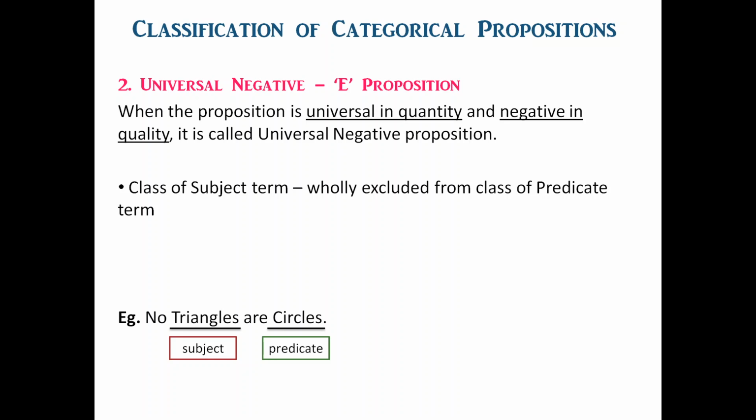The symbolic form of this proposition is No S is P, where S stands for subject term and P stands for predicate term. This proposition denies the relation of inclusion between the two classes universally. That is, one class, the class of subject term, is wholly excluded from the other class, that is the class of predicate term.